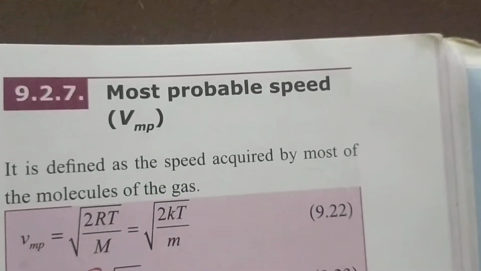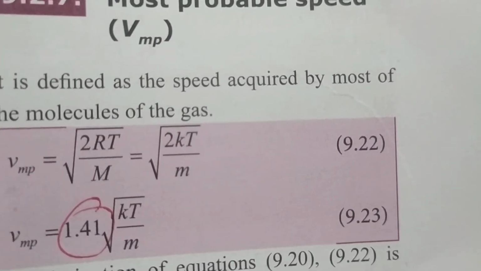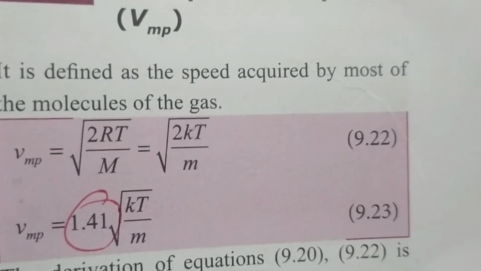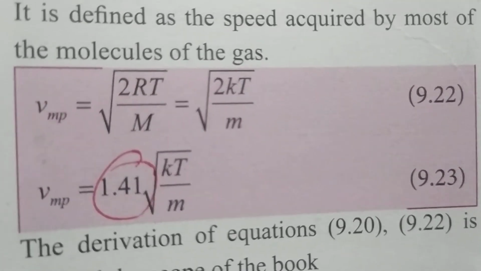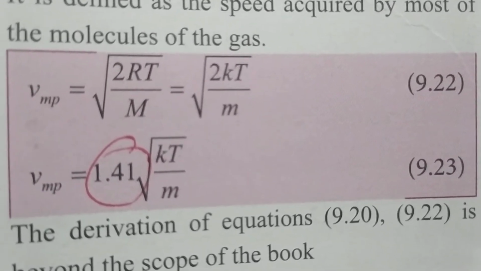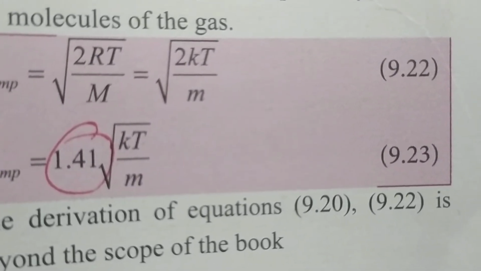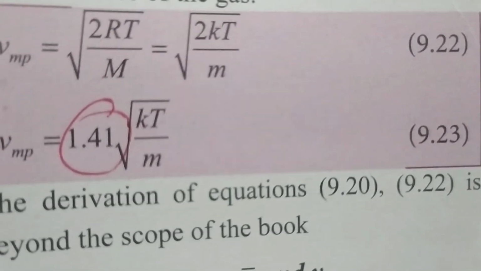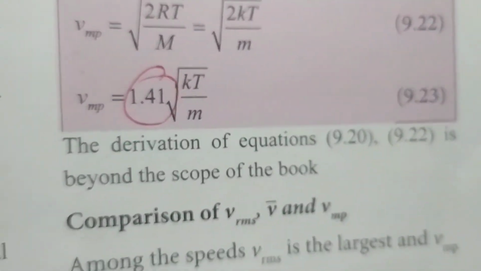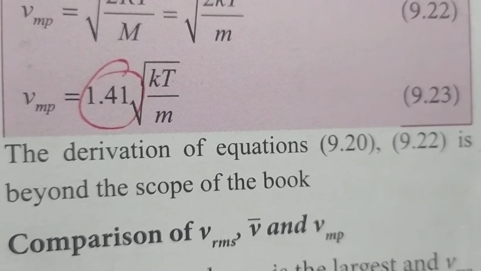Next, most probable speed, that is the speed acquired by most of the molecules of the gas, that is, the maximum molecules will acquire this speed. It is given by the formula, just to read the formula, no derivation. Vmp is equal to square root of 2RT by capital M, and if you replace R by k, you have to use small m, where small m is mass of the molecule, capital M is molar mass. The equation is now 1.41 square root of kT by m.